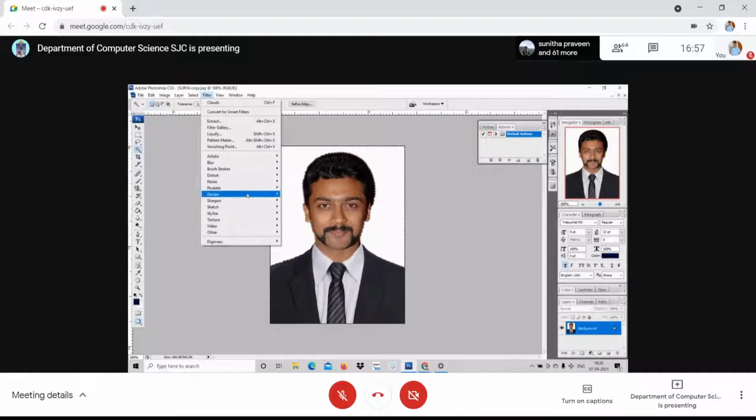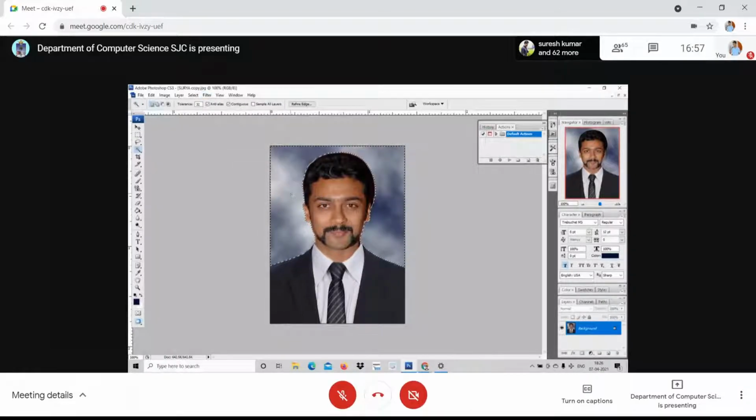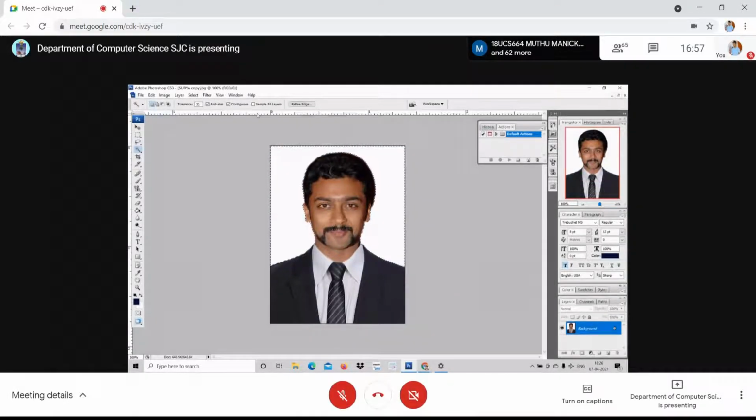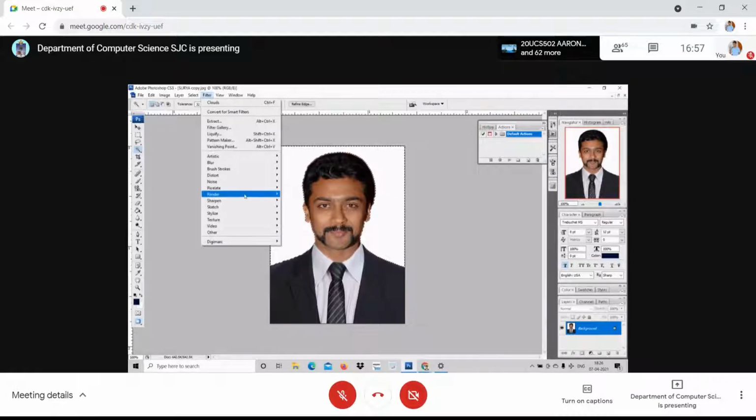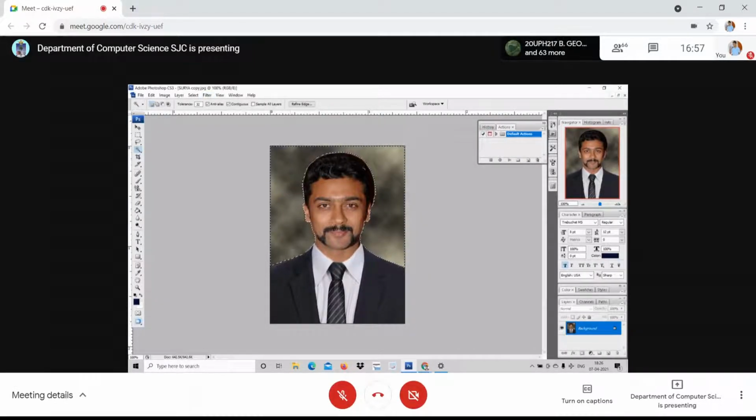Go to filter, render clouds. See here, I'm getting cloud. Am I clear to you? The background is cloudy, right? I go again, filter, render, difference clouds. See here, another background.